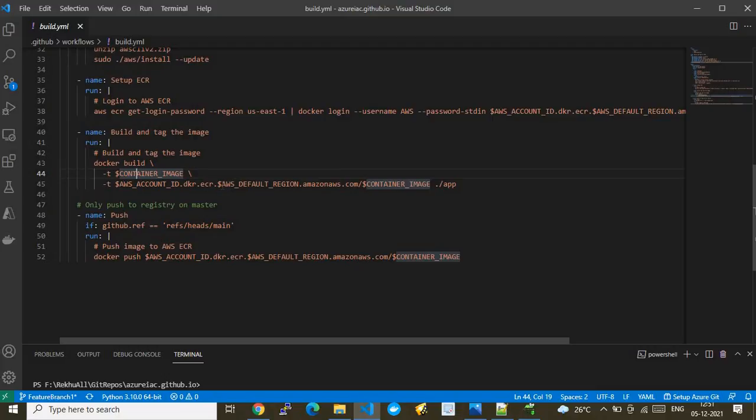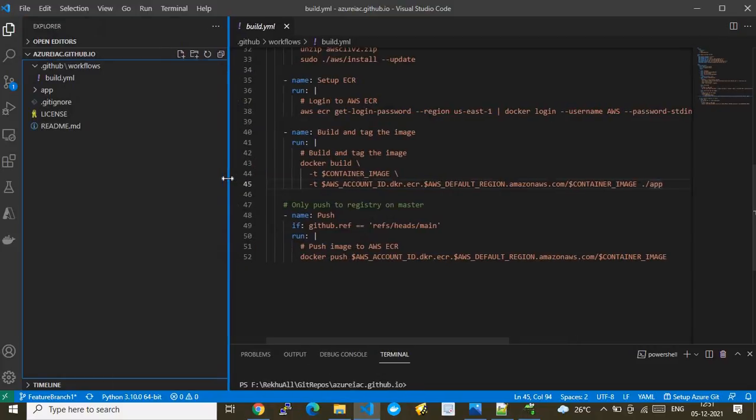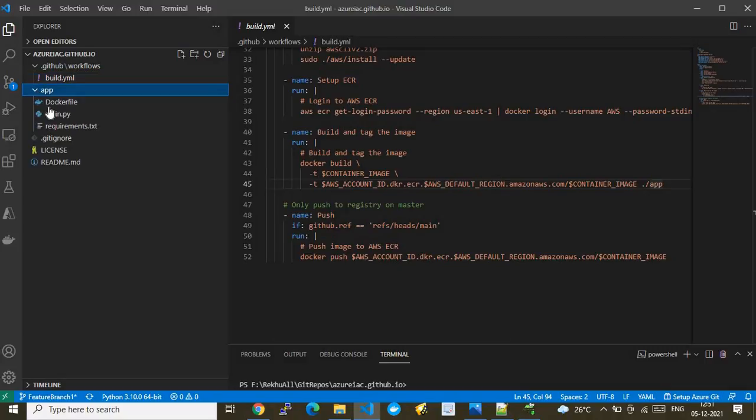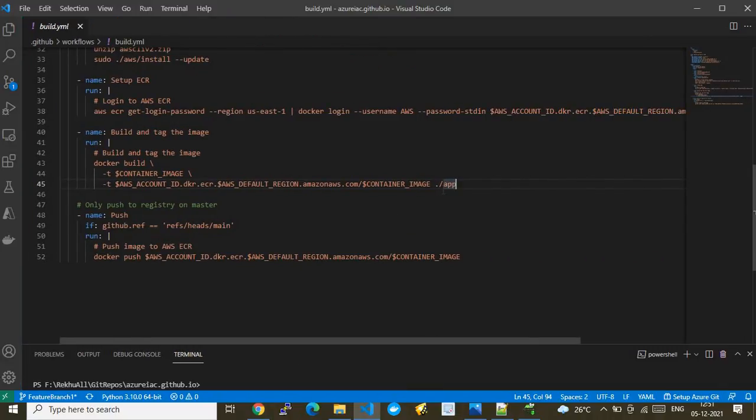This is the place it has to refer to build the image. So it has to use forward slash app, in the sense it has to go here and run this Dockerfile, then automatically our app related image will be built by Docker. The dot is the operator for the location from where Docker has to build. And this is nothing but our ECR image reference.